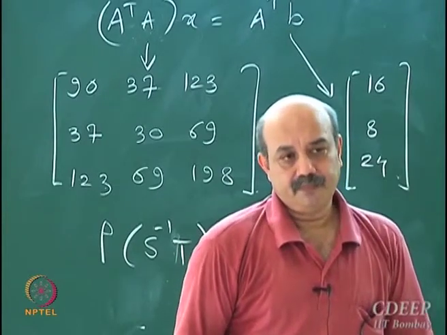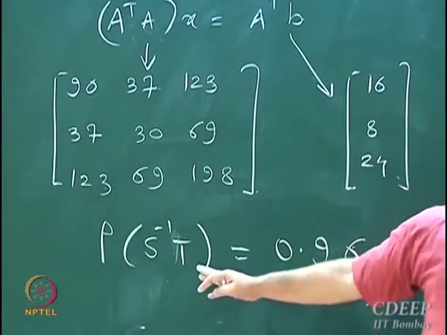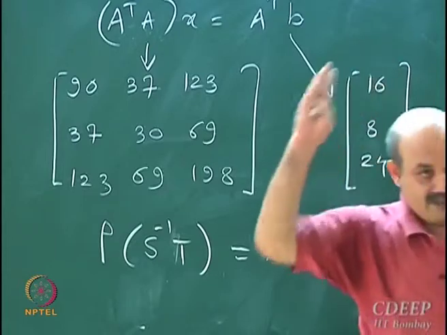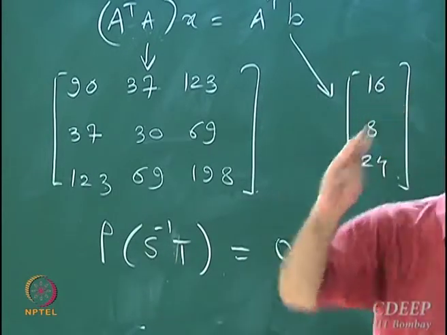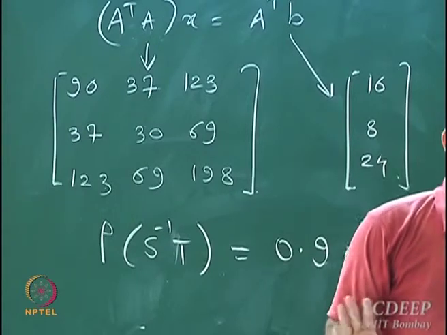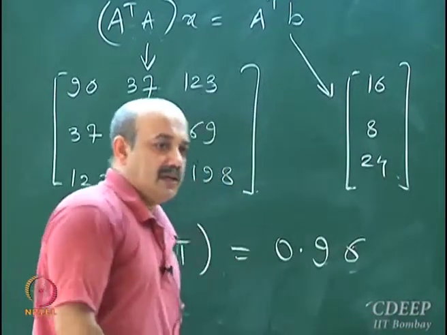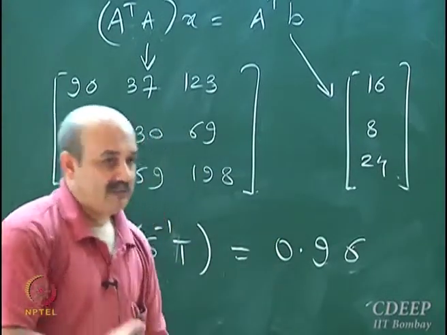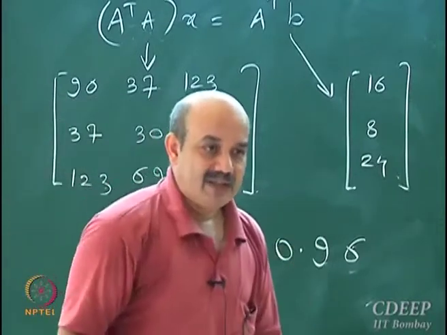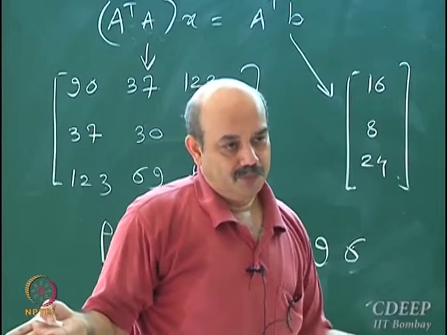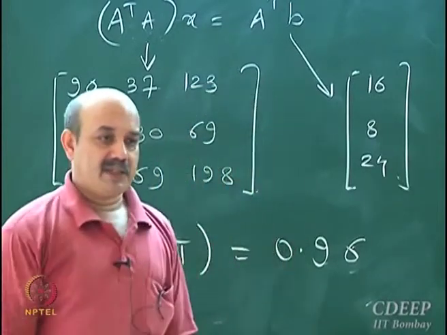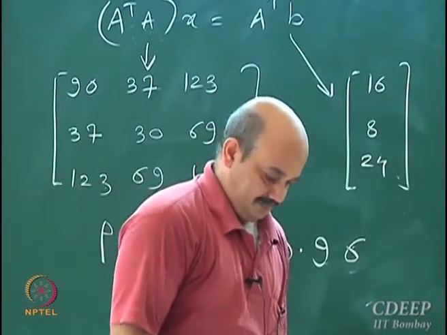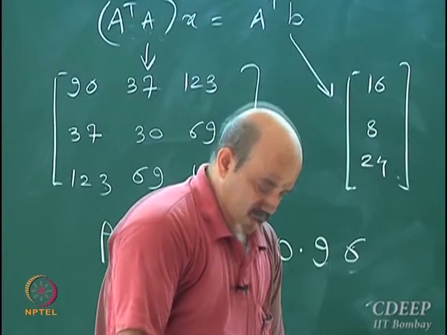The spectral radius being less than 1 is a necessary and sufficient condition. It's necessary: if convergence occurs, the spectral radius should be less than 1. If the spectral radius is less than 1, convergence will occur. But that is not the case with the norm. If the induced norm is less than 1, convergence will occur. But if the induced norm is greater than 1, convergence may or may not occur. You do not know. That is not the case with spectral radius. Spectral radius is the absolute measure, which is a necessary and sufficient condition.